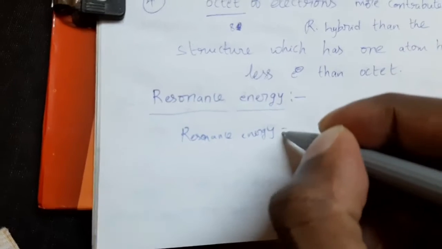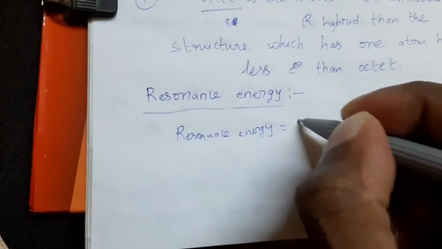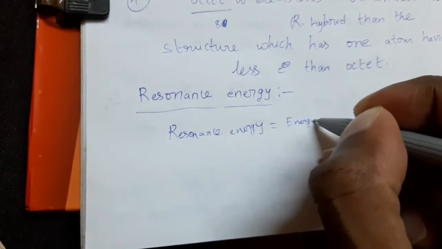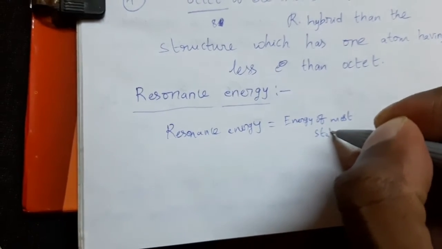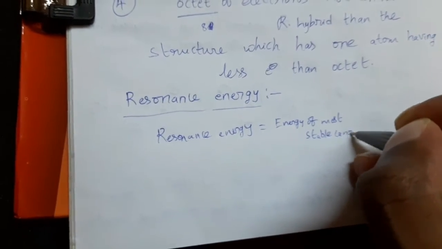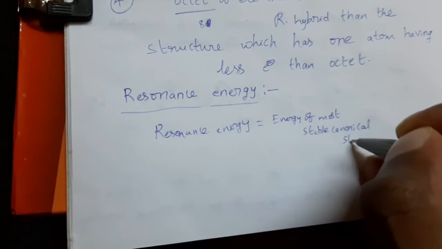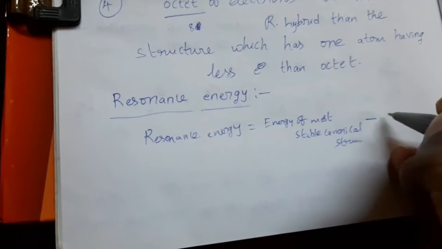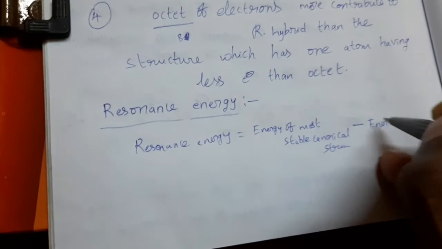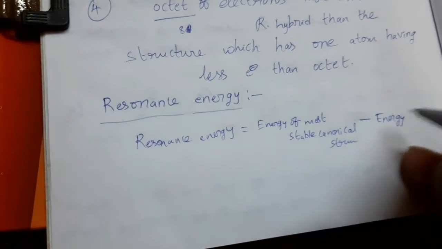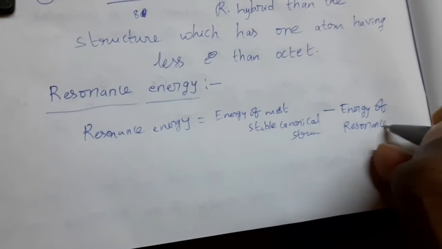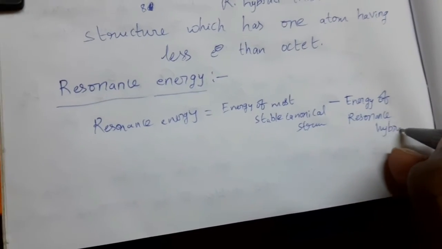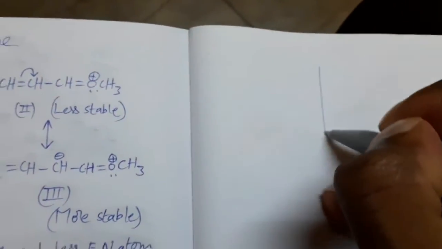Resonance energy equals energy of the most stable canonical or resonance structure, minus energy of the resonance hybrid. Energy of the resonance hybrid. Say this is energy.